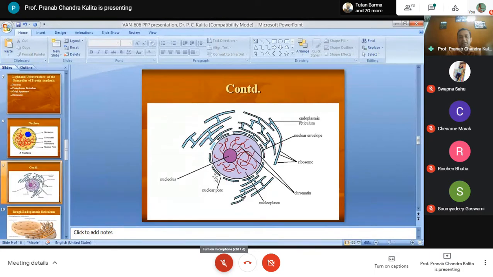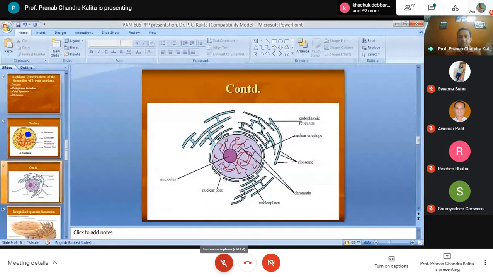Especially this outer nuclear membrane is attached with ribosomes. You can see some dot structures. Have you seen? The outer nuclear membrane is studded with ribosomes, and normally it is continuous with the rough endoplasmic reticulum.